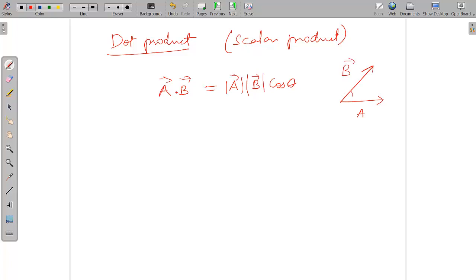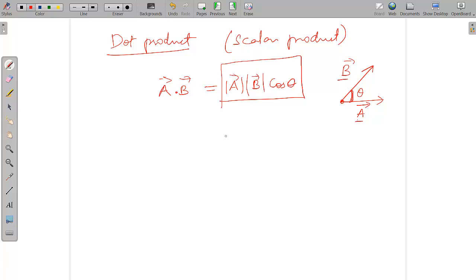So the angle between the vectors is the smaller angle when they are joined tail to tail. So this is the angle between the vectors A and B. When we are finding AB cos theta, this comes as a scalar quantity. This is not a vector quantity. So A dot B gives you a scalar value that is called the dot product, and that is what we get when we are multiplying the magnitude of A, the magnitude of B, into the cos of the angle between the two vectors.